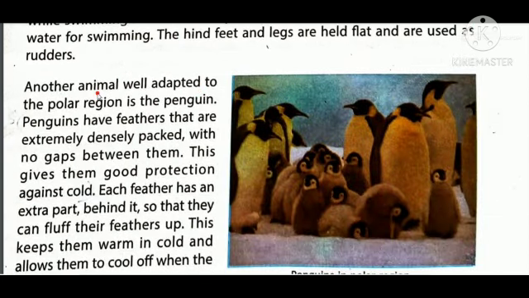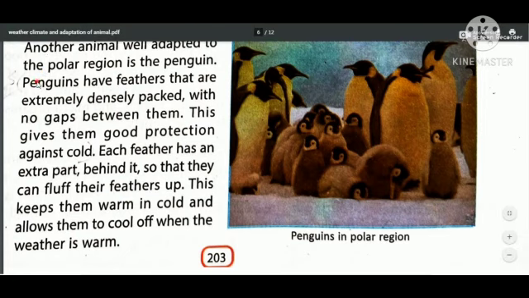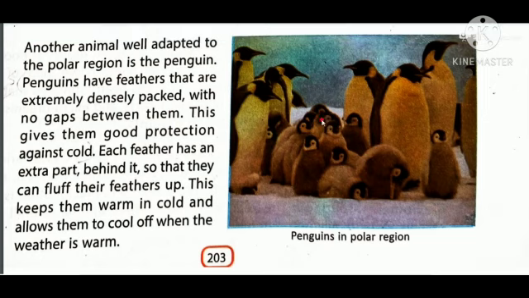Another animal which is well adapted to the polar region is the penguin. How? Penguins have feathers that are extremely densely packed with no gaps between them. You can see in the picture what kind of penguin, and I think on TV you had already observed it. This gives them good protection against cold.